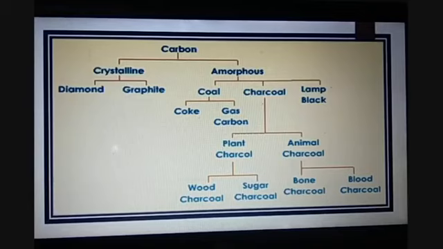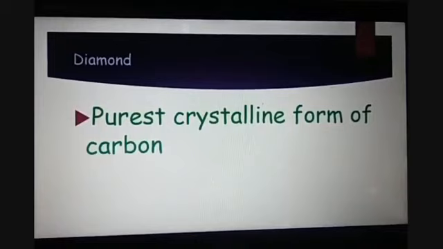Plant charcoal is divided into wood charcoal and sugar charcoal. Animal charcoal is divided into bone charcoal and blood charcoal. Along with these two crystalline forms of carbon, we have one more category, that is fullerenes, which are recently developed. So let us try to understand them in brief. The first allotropic form of carbon is diamond. Diamond is the purest crystalline form of carbon.